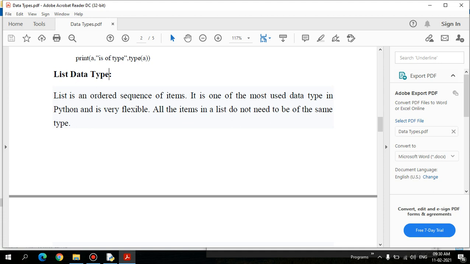So as per the functionality, a list is almost close to an array and also a structure, right? A list is an ordered sequence of items. It is one of the most used data types in Python, and it is very useful and very flexible. All the items in the list do not need to be of the same type. So in terms of collecting items, it is similar to an array and also a structure.